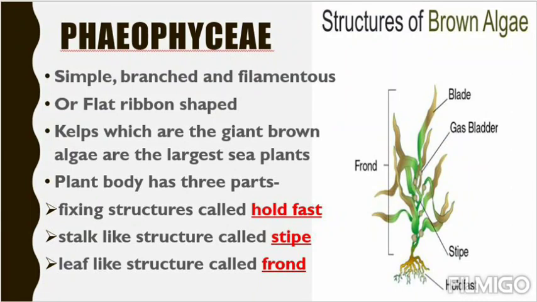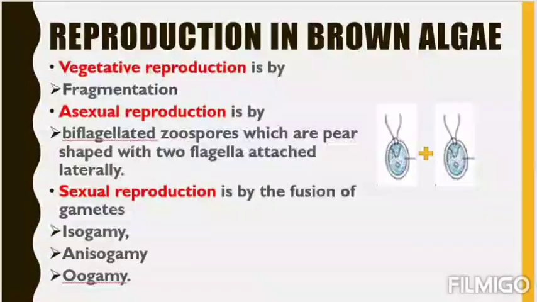Next, the plant body has three parts: a fixing structure that is fixed in any substratum, any base, that is the holdfast. You can see it at the end. Then a stalk-like structure called stipe, that is a stem-like structure, and a leaf-like structure, that is frond. You can see holdfast, stipe and frond. So brown algae possess three body parts: holdfast, that is the base; stipe, that is the stem-like structure; and frond, that is the leaf-like structure. So these are the basic three parts of brown algae.